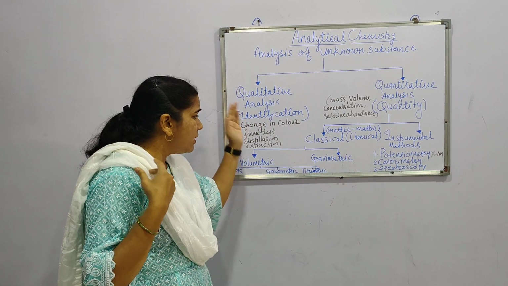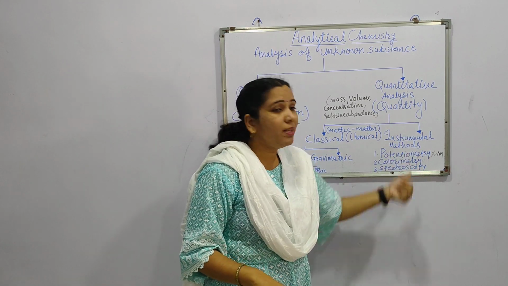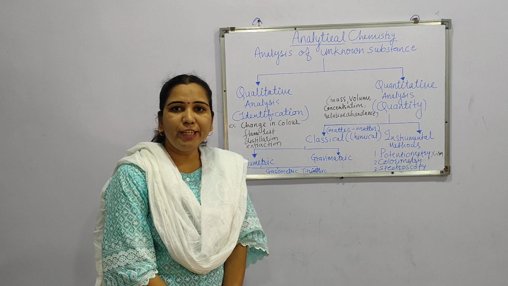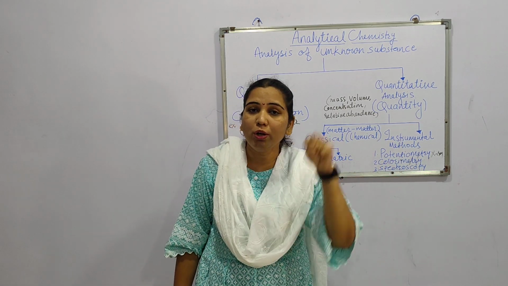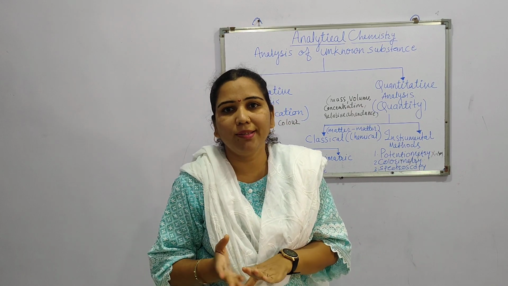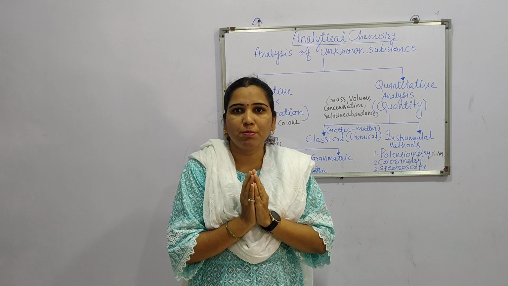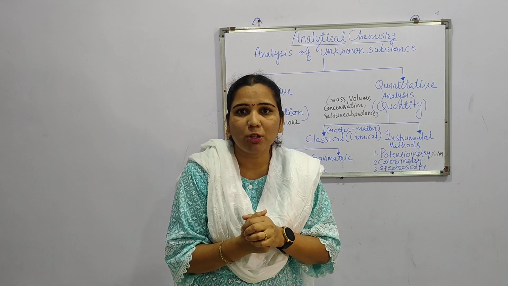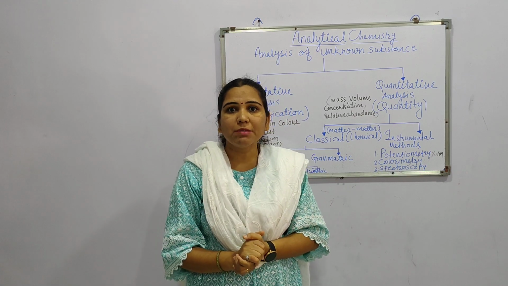One important thing: spectroscopy, which comes under the instrumental methods of quantitative analysis, is helpful not only for quantitative but also qualitative analysis. By the use of ultraviolet spectroscopy, then NMR spectroscopy, and some functional groups are determined by IR spectroscopy.